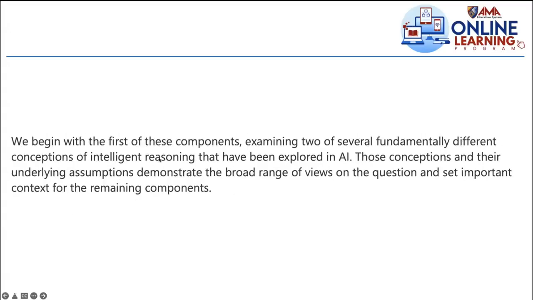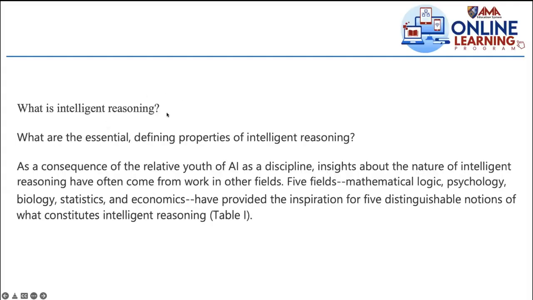So now we begin by examining two of several fundamentally different conceptions of intelligent reasoning that have been explored in AI. Now AI is mentioned for the first time. These conceptions and their underlying assumptions demonstrate the broad range of views on the question and set important context for the remaining components. Okay. So now, what is intelligent reasoning? What are the essential defining properties of intelligent reasoning? This is where we will talk about the fields.